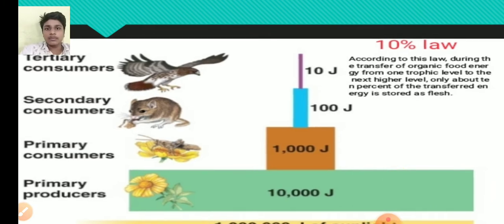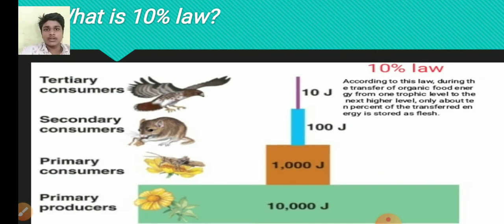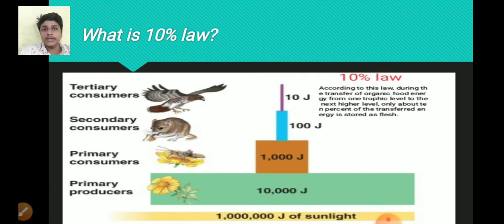When the primary consumer consumes the primary producer, only 10% of energy will go to the primary consumer, means 1000 joule. When the secondary consumer consumes the primary consumer, only 10% of energy it will get, means 100 joule. And when the tertiary consumer consumes the secondary consumer, it will also get only 10% of it, means 10 joule. This is the 10% law.